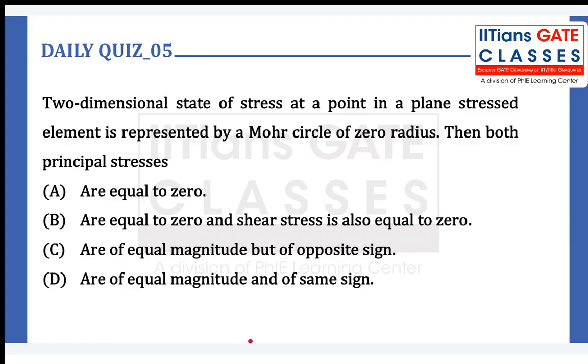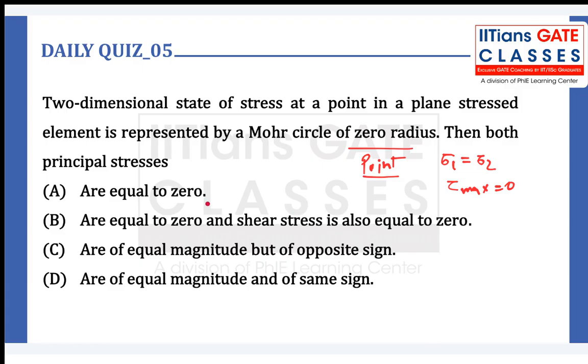Okay, let us go on to question number 5. The two-dimensional state of stress at a point in a plane stress element is represented by a Mohr circle of 0 radius. This kind of question we have done many number of times in this class. If the Mohr circle has 0 radius, it simply means it is a point. So sigma 1 is equal to sigma 2, and the shear stress is equal to 0.